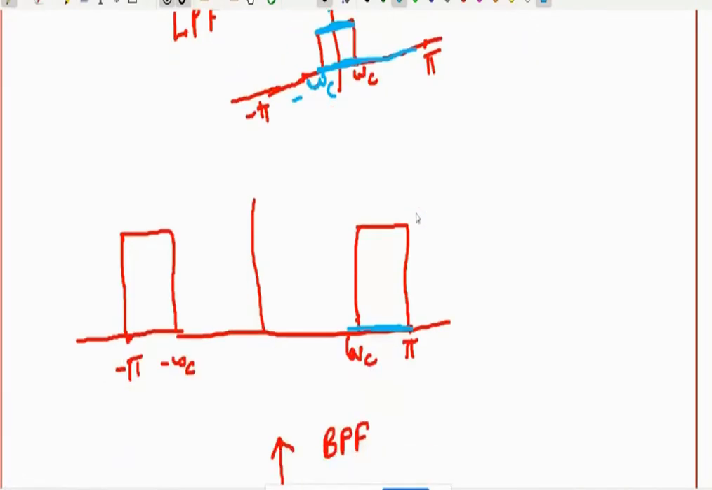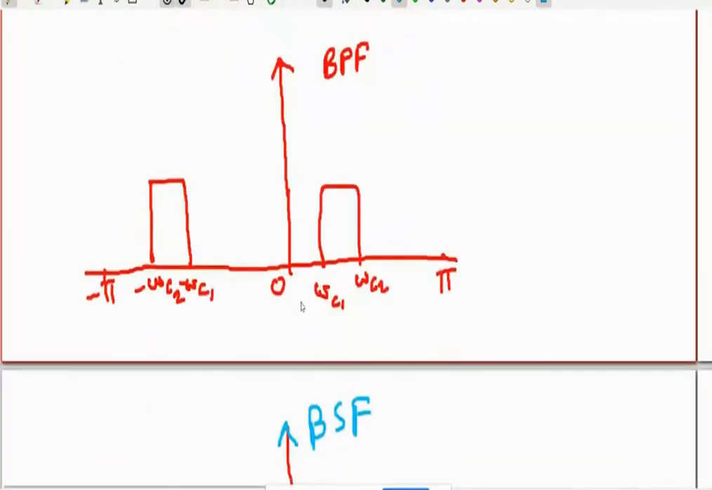Similarly here also, if you get some gain value, that means it is passing that particular frequency. And if the gain value is 0, that means it is not passing that frequency. Similarly, gain value is high means it is passing frequency from omega c1 to omega c2, and gain value is 0 means it is not passing that frequency. Okay, so you know that.